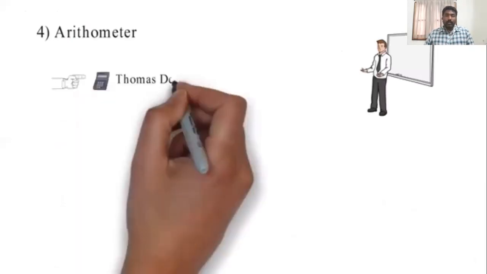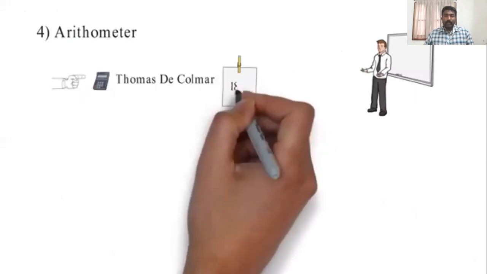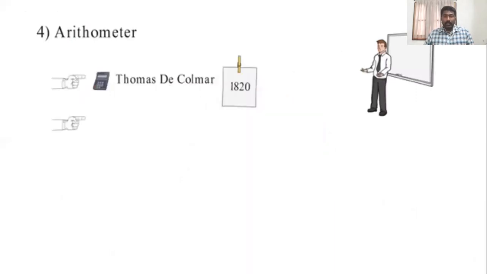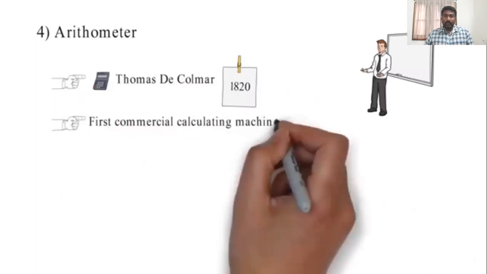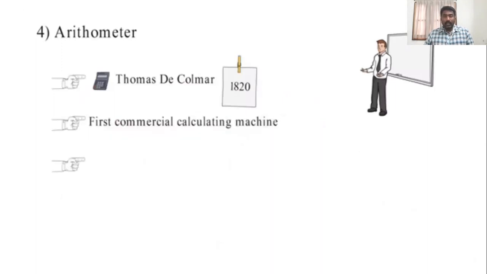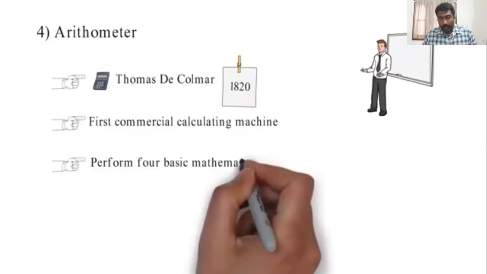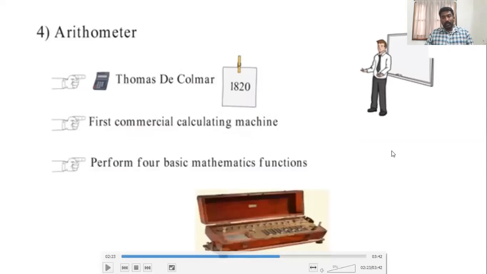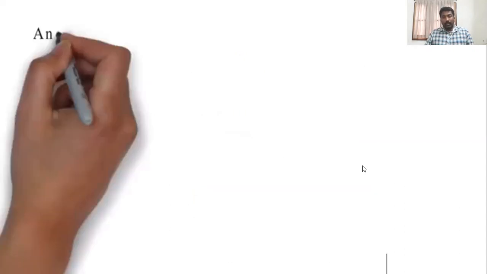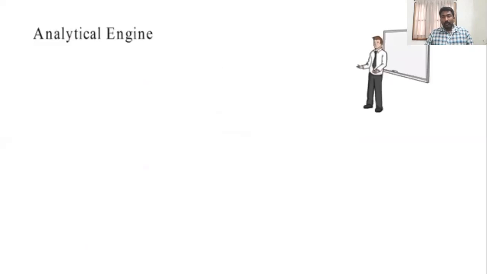So here is one of the advanced calculating systems, which was designed by Thomas de Colmar, and is also called the first commercial calculating machine. The advancement here is that we can perform all four basic mathematical functions: addition, subtraction, multiplication, and division, which helped many scientists develop new methodologies.